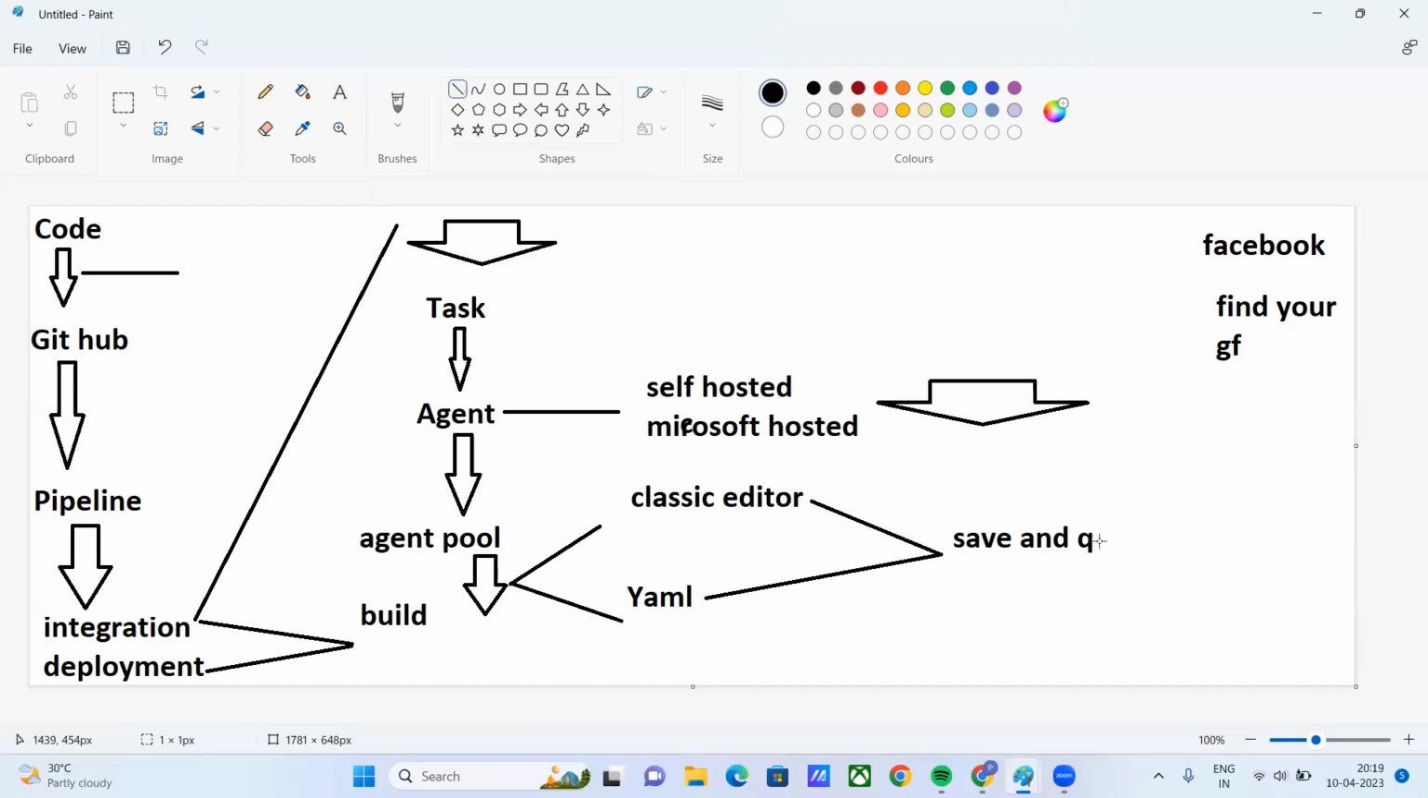And after that there is one thing we are going to talk about today. What is that? Yesterday I was talking about deployment, right? Deployment.